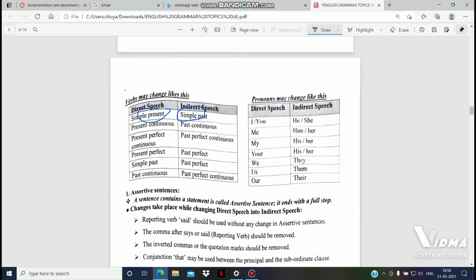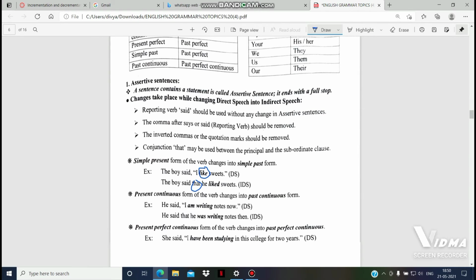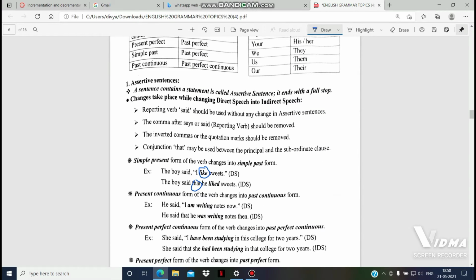In pronouns, I becomes he. So in I like sweets, I became he. Next, simple present will turn into simple past. Here like is simple present. The past tense of like is liked. So it changed to liked. Sweets is written as it is.